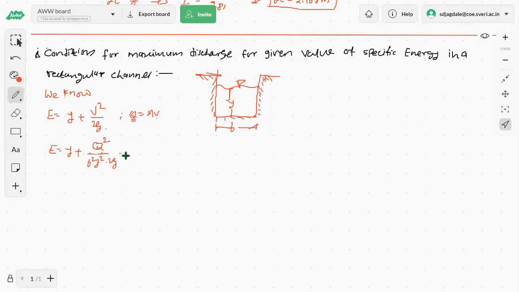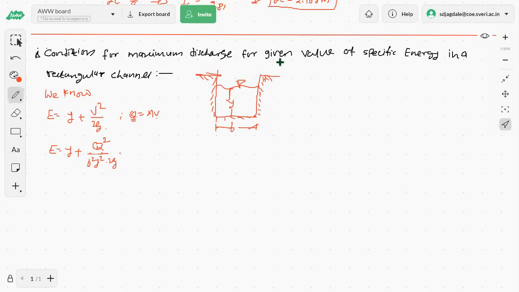तर आपल्याला काय करायचं आहे? We have to find out the relation between E and Y, so that Q will be maximum. कशा पद्धतीने रिलेशन काढायचं आपल्याला? E आणि Y ह्या दोघांमधलं रिलेशन काढायचं आहे, जेणेकरून डिस्चार्ज Q मॅक्सिमम असायला पाहिजे. It means that once again we will be required to differentiate the equation for Q with respect to Y. Why is it so? Because E is a constant here.